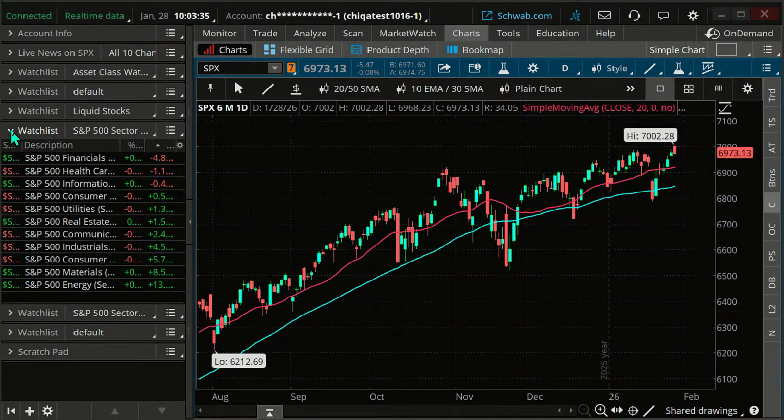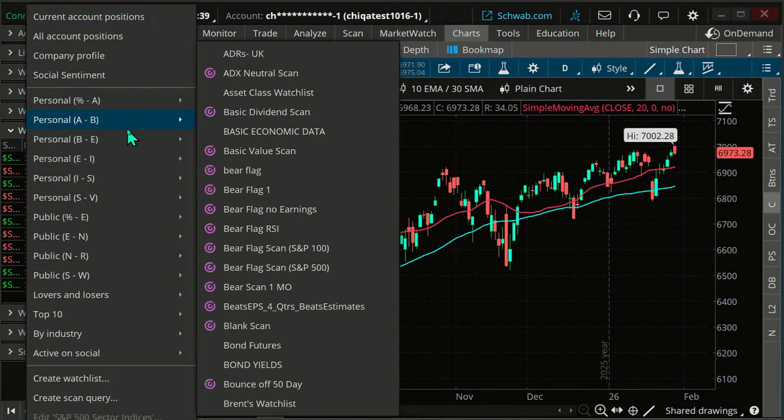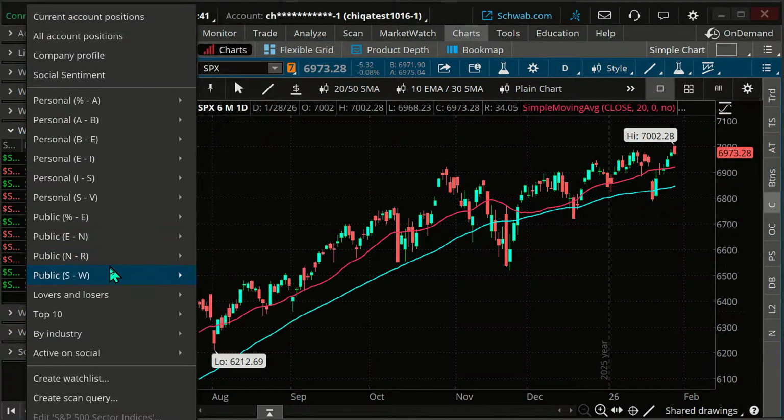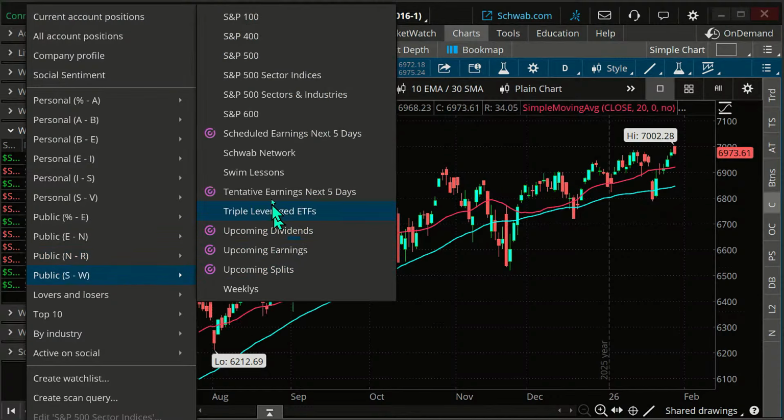This is a public watch list, by the way. If you just go to public, S&P sector indices, that's for sectors. And then this one that says S&P 500 sectors and industries is kind of similar. The top one is your sectors. The second one breaks it down further.